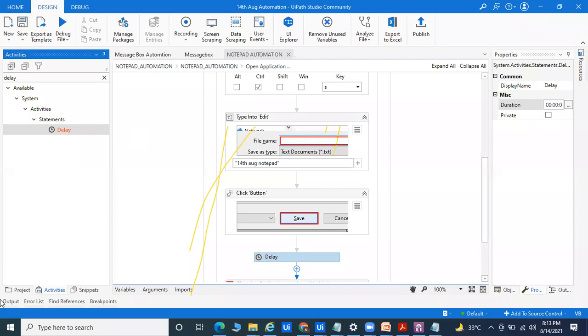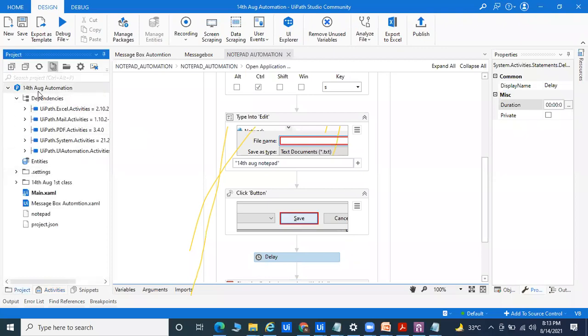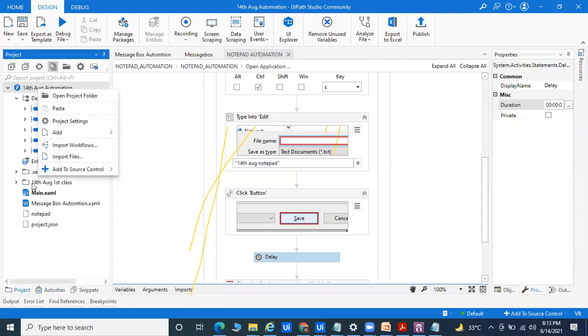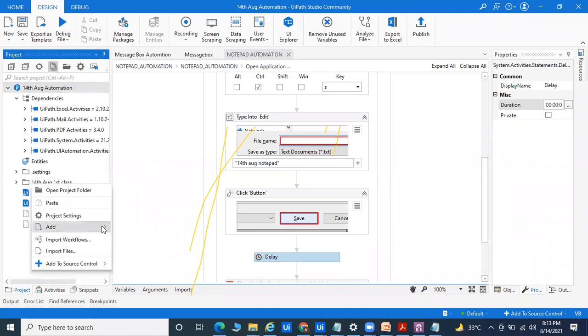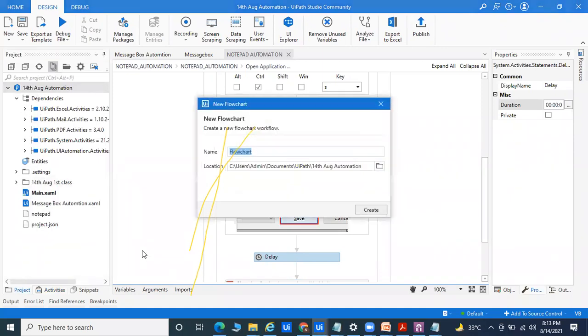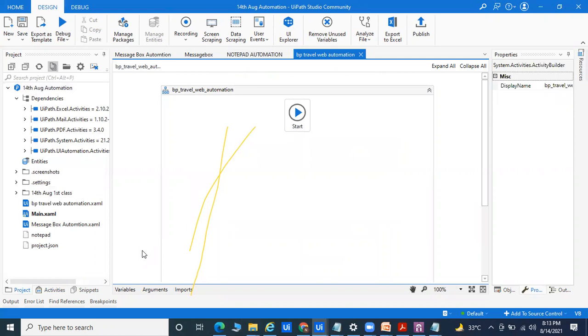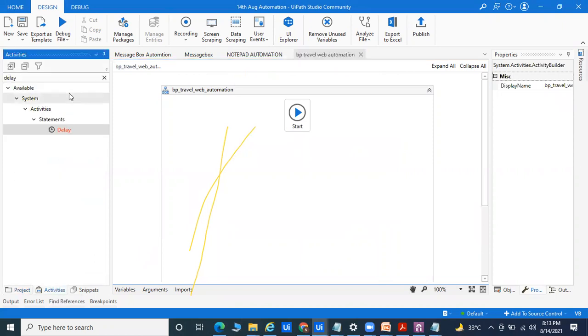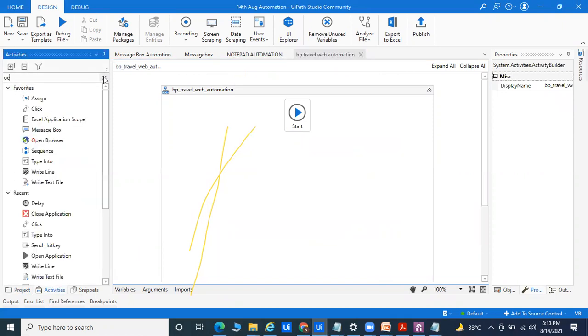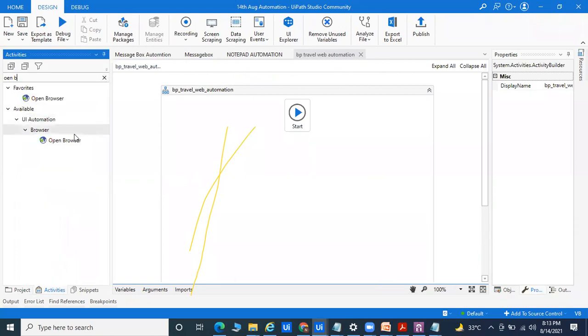Right now I will show you one web-based application, how to automate it. In the 14th August first class, I'll go for Add and go for the flowchart. I'll name it BP table web automation. There we'll launch the website, so we'll go for the Open Browser activity and automate that part.